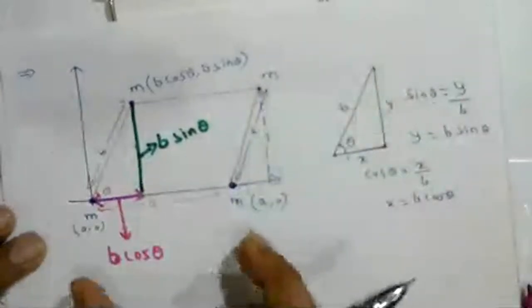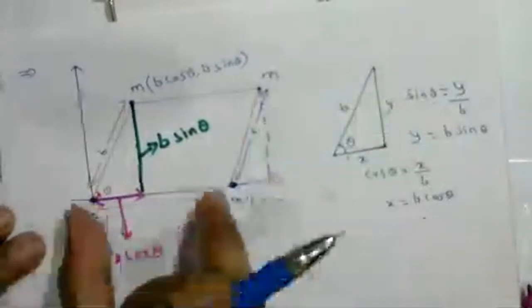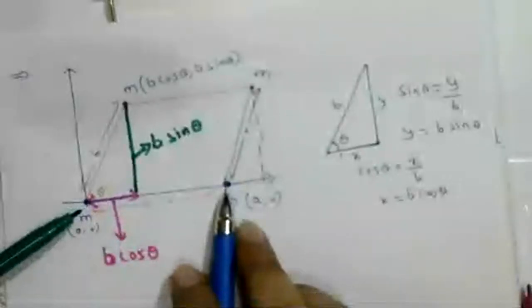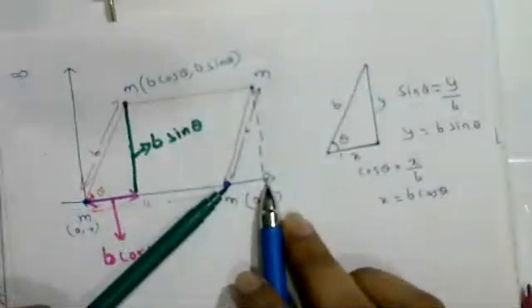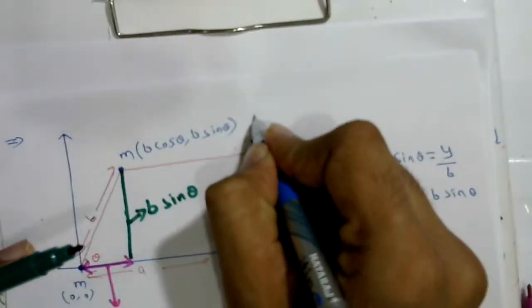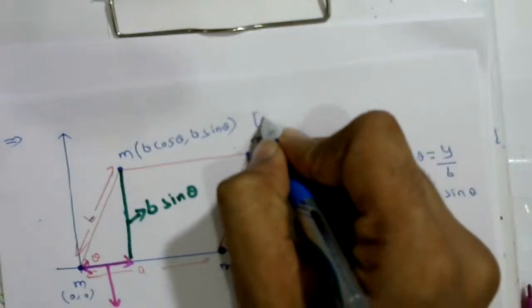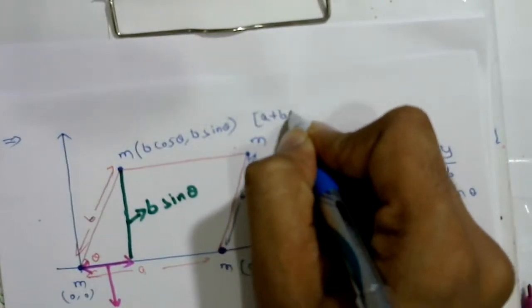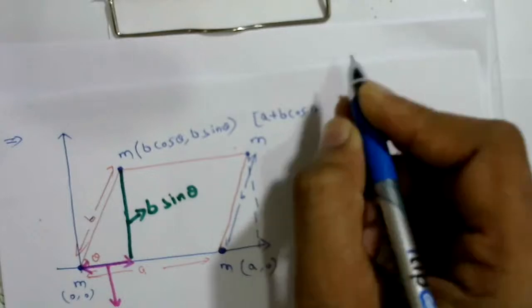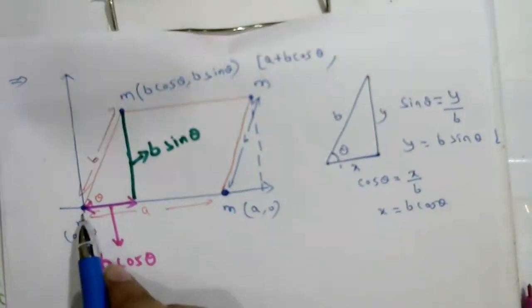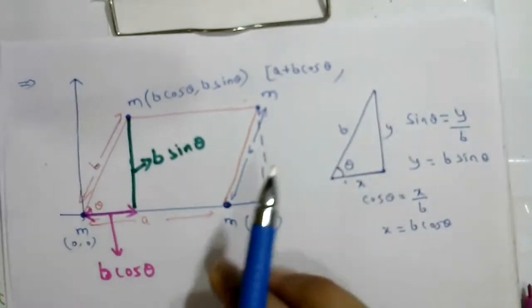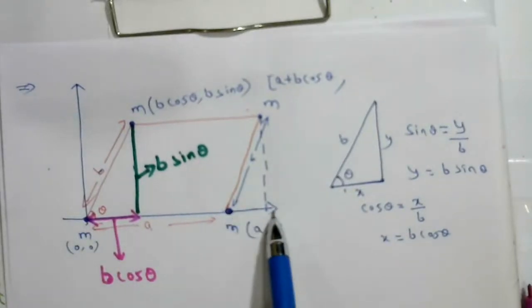The x coordinate from here to here is a, and from here to here, b cos theta. So the x coordinate is a plus b cos theta, comma. Why? Because this is also b cos theta, so a plus b cos theta.